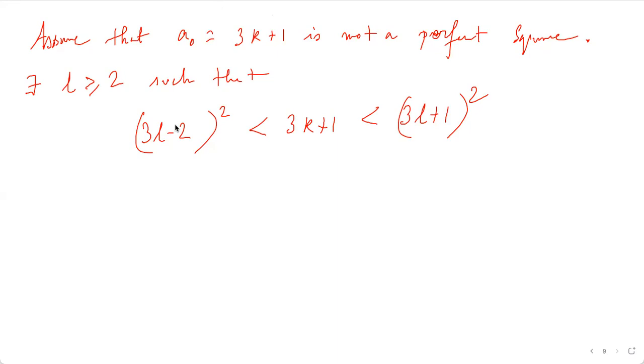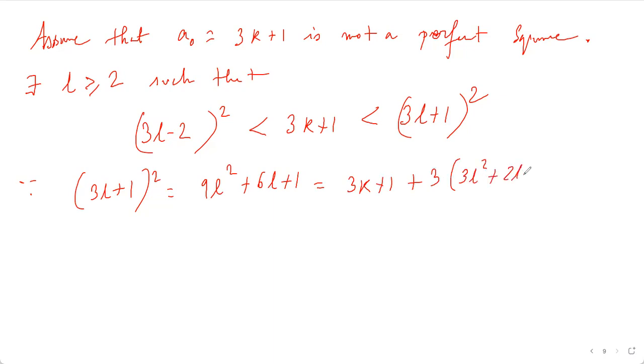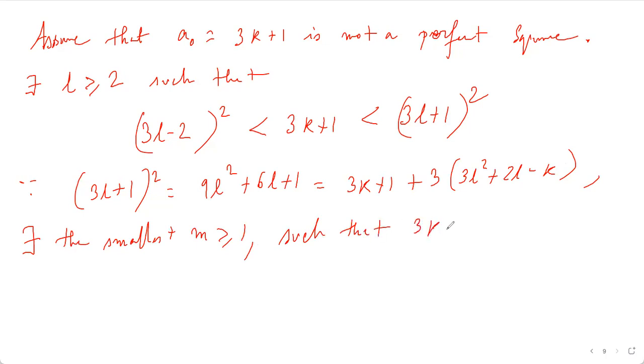Let's come to this: since (3L plus 1) whole squared is equal to 9L squared plus 6L plus 1, which is 3k plus 1 plus 3L squared plus 2L minus k, there exists the smallest m greater than or equal to 1 such that 3k plus 1 plus 3m is a square.